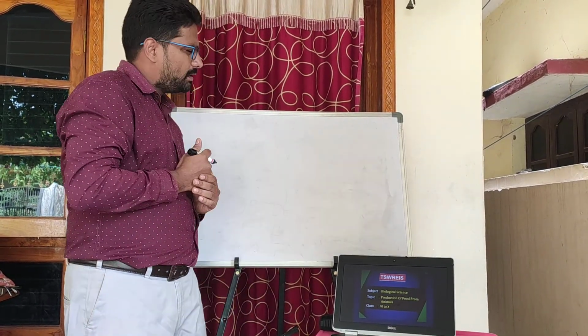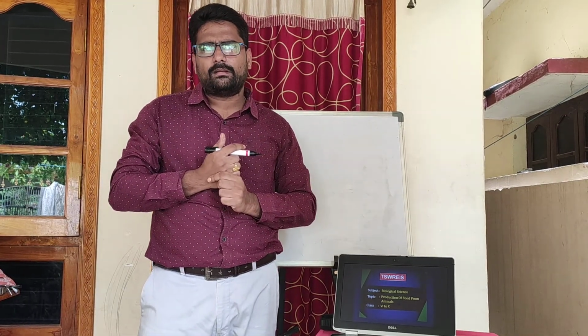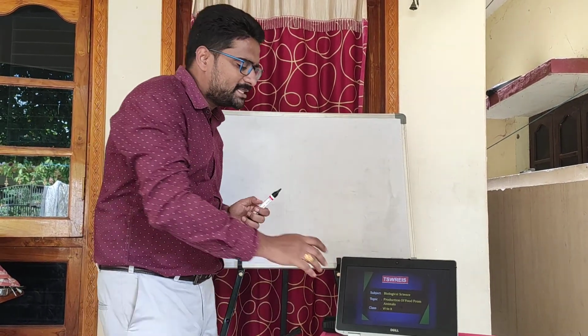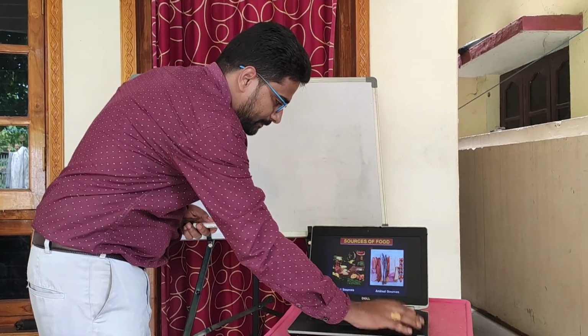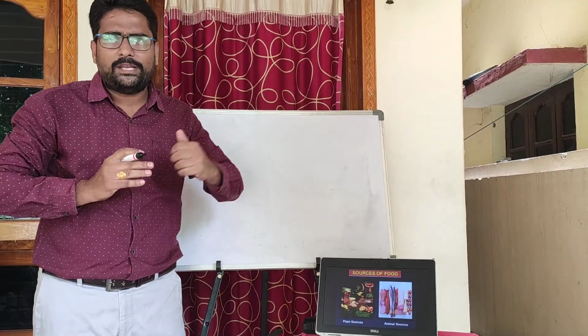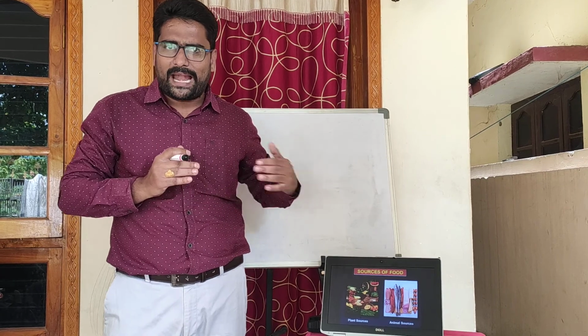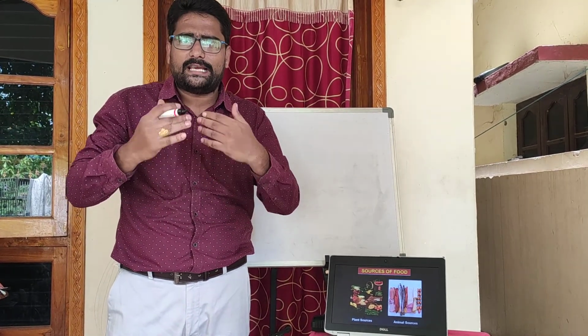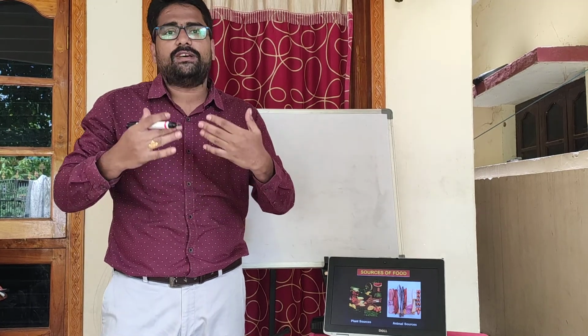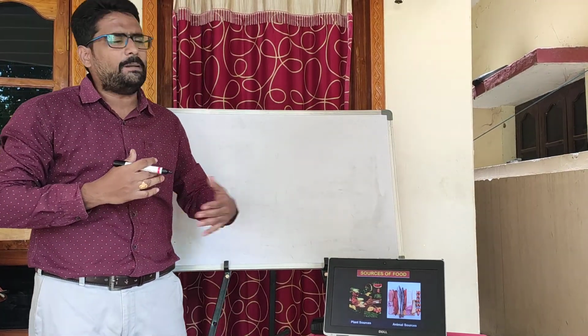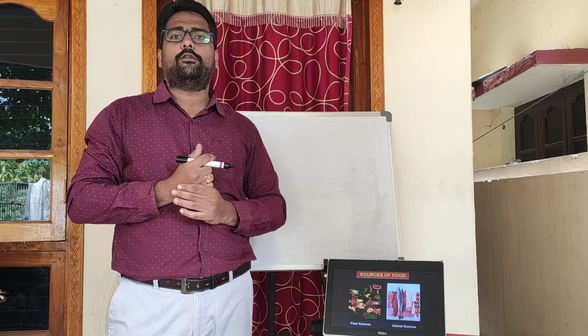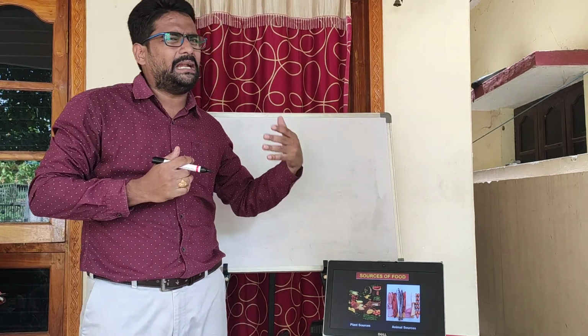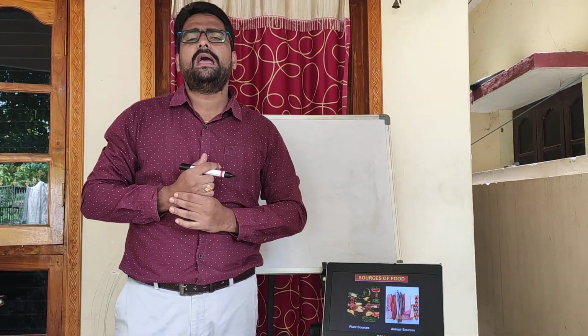Yes children? Then what are the sources of food? From where do we get food? Now you observe this slide. When you see these sources of food, there are plant sources and there are also animal sources of food. From plants, we will get cereals, oils, fruits, vegetables. These are all the sources of food from plants. And we do get food from animals, children. Milk, meat, eggs and many more we will get from animals.